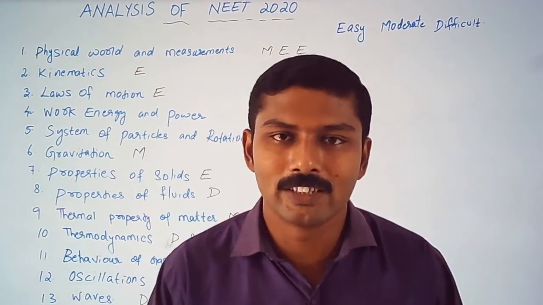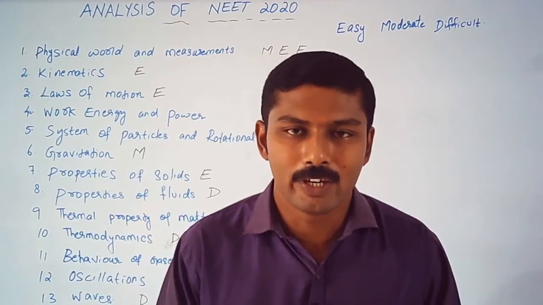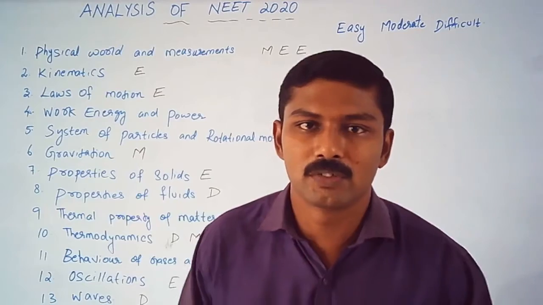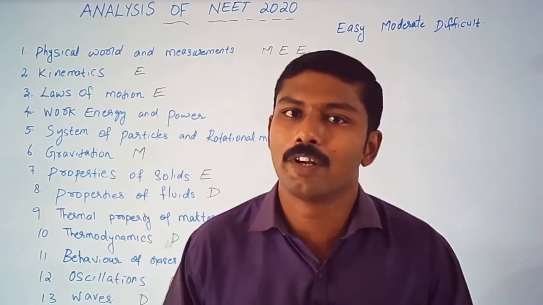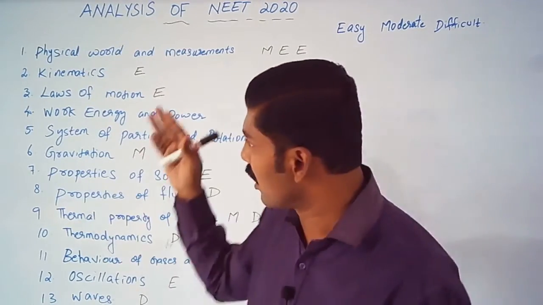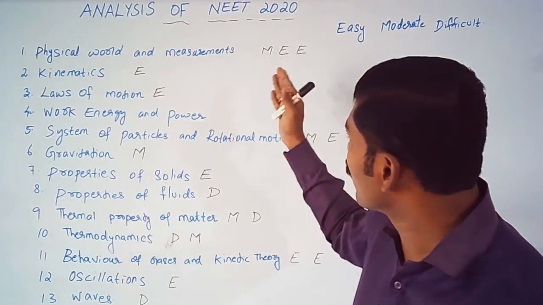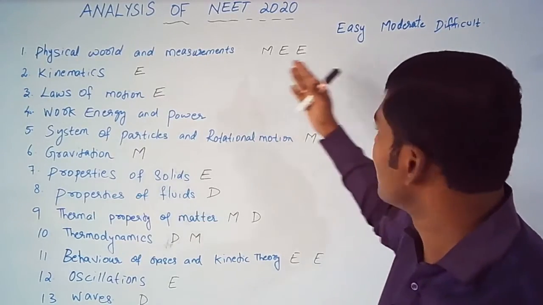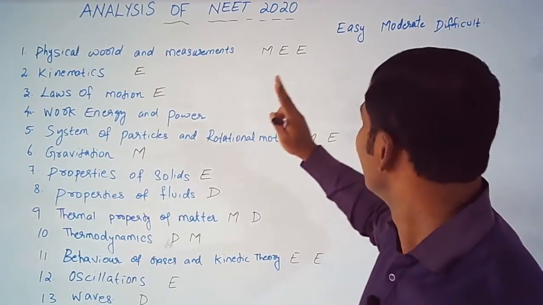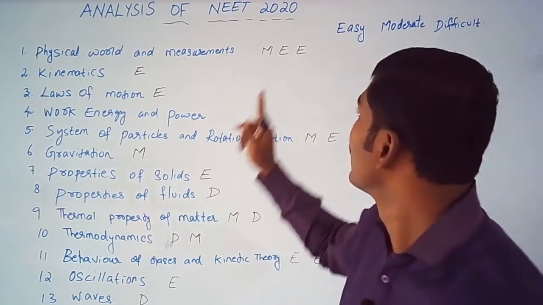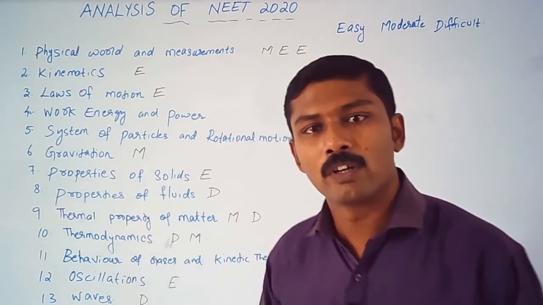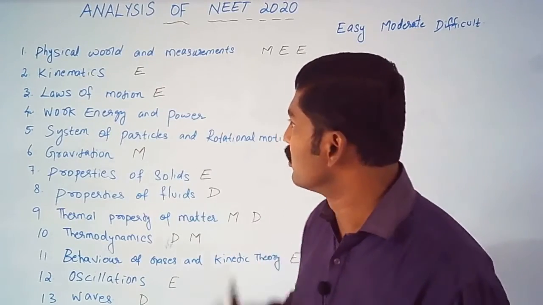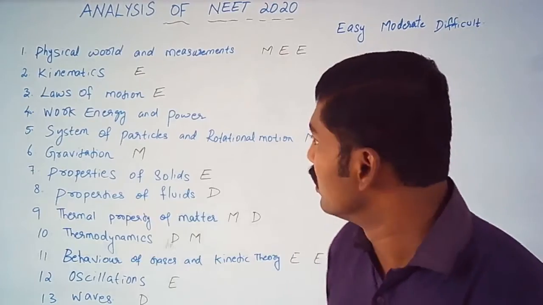Now we are going to analyze NEET 2020 depending upon how many questions were asked from each of the chapters, which will be divided into +1 and +2. I have written down the chapter names and the number of questions asked from each chapter, marked by difficulty level: E for easy, M for medium, and D for the difficult level questions. So let's look at the first set of chapters, that is the +1 chapters.